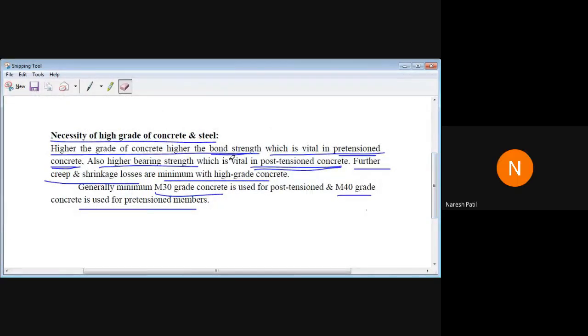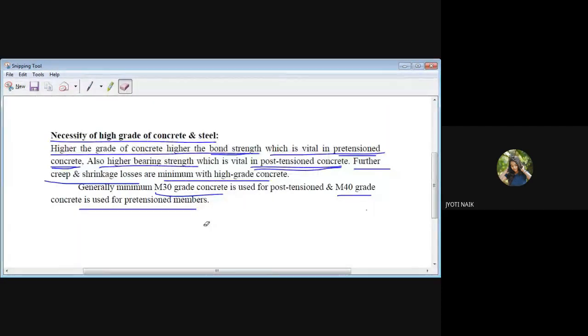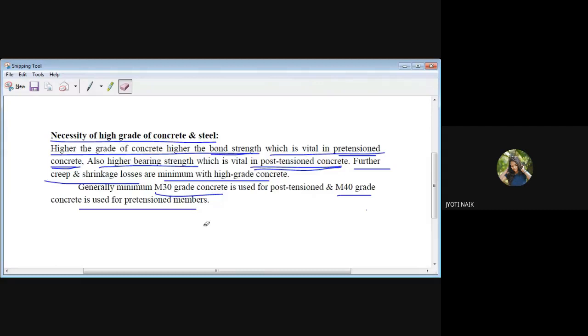Jyoti, so why is high grade of concrete required? Can you tell me in just one or two sentences? Sir, if the grade of concrete is high, the bond strength will be high. So the shrinkage and the permanent failure will be less, sir. Yes, very good. That is in case of pre-tension system, because the force has to transfer through bond between concrete and the steel.